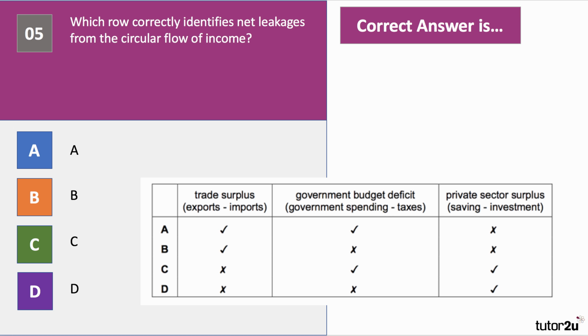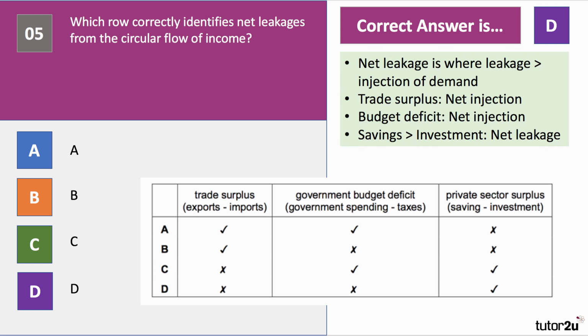So a net leakage is where the leakage is greater than the injection. What did you get for question 5? The right answer is D. So a net leakage is where the leakage is greater than the injection of demand in the circular flow model.